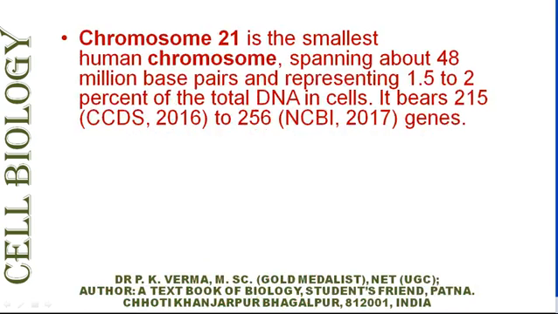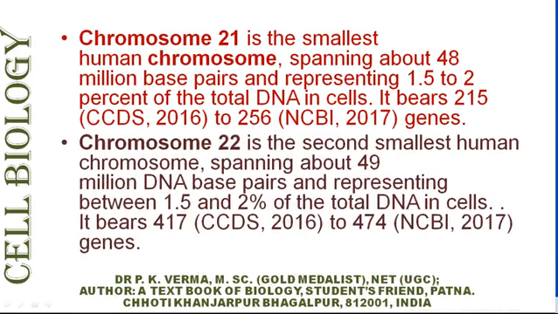Chromosome 21 is the smallest because there are 48 million base pairs of DNA that comprise 1.5 to 2% of total DNA in the cell. It bears 215 genes as given by CCDS or 256 genes as suggested by NCBI. Chromosome number 22 is the second smallest human chromosome, having 49 million DNA base pairs.